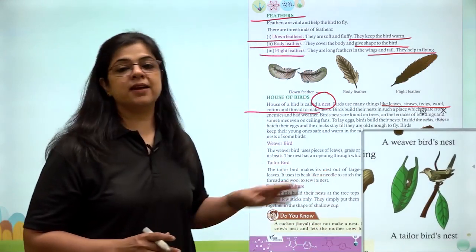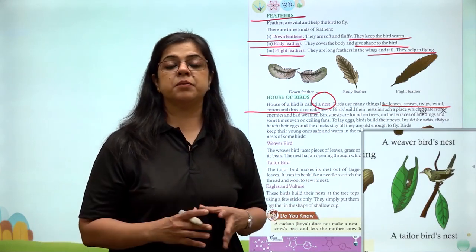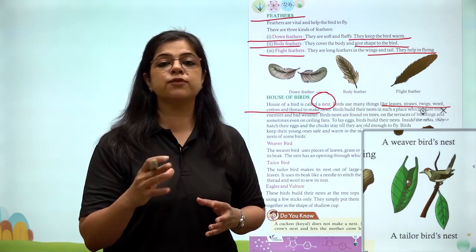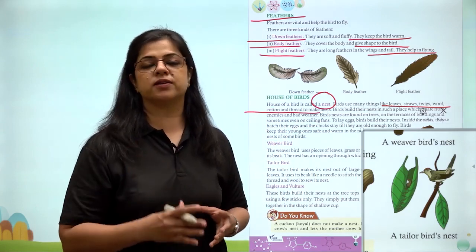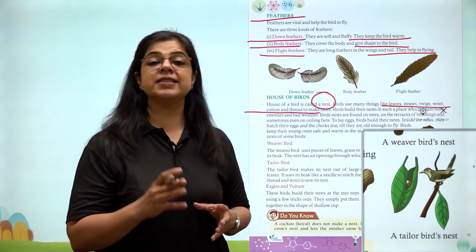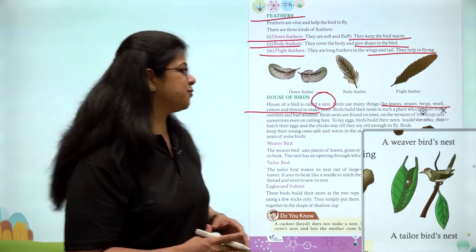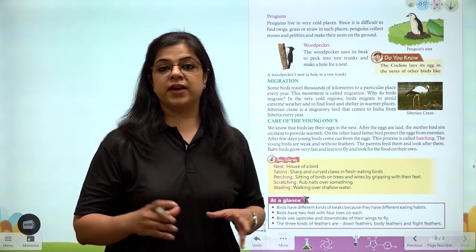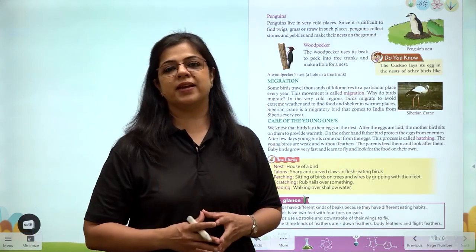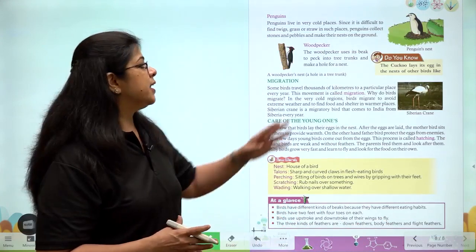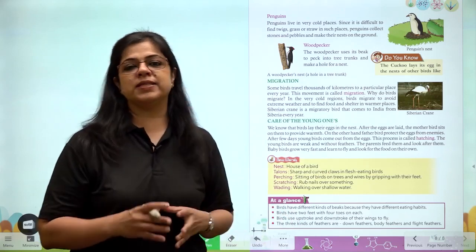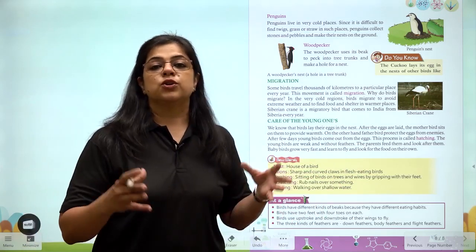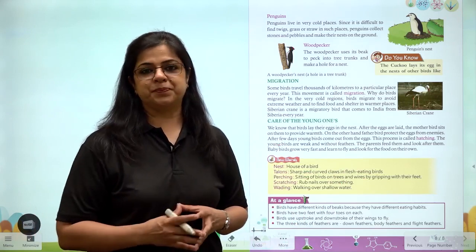This is a tailor bird's nest. A tailor bird stitches two leaves together and fills it with soft material like straw and cotton, in which it lays its eggs. है ना creative बात? So, we see that it is not only human beings who are very creative, even the birds are very creative. And last, let's read about the penguin's nest. A penguin uses a pile of rocks to lay its eggs on.